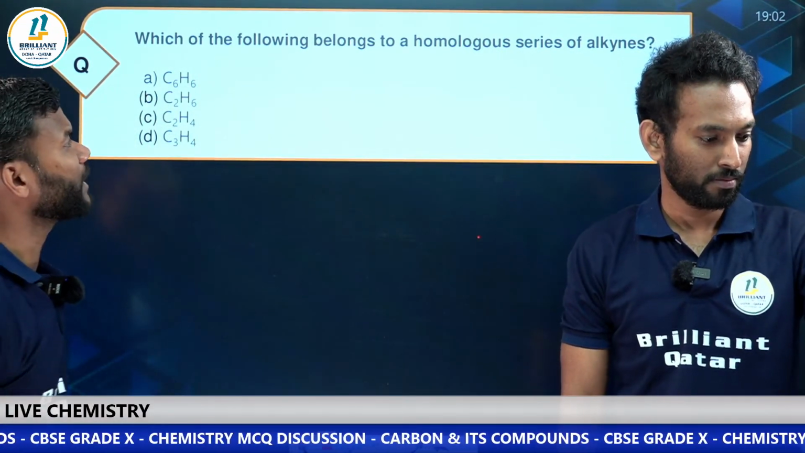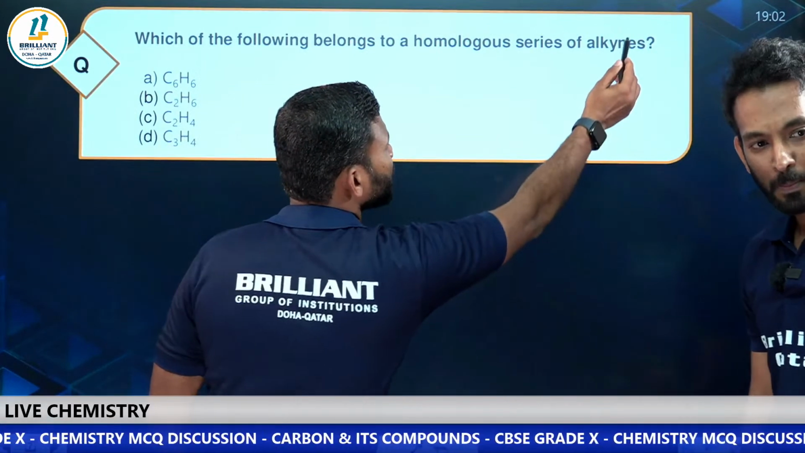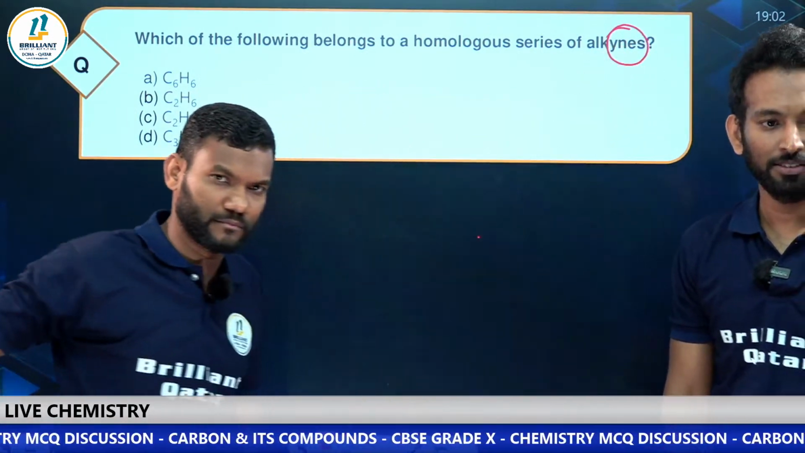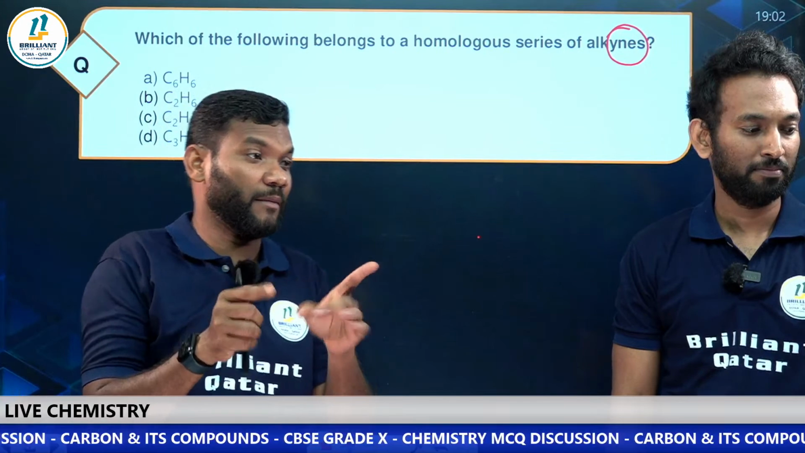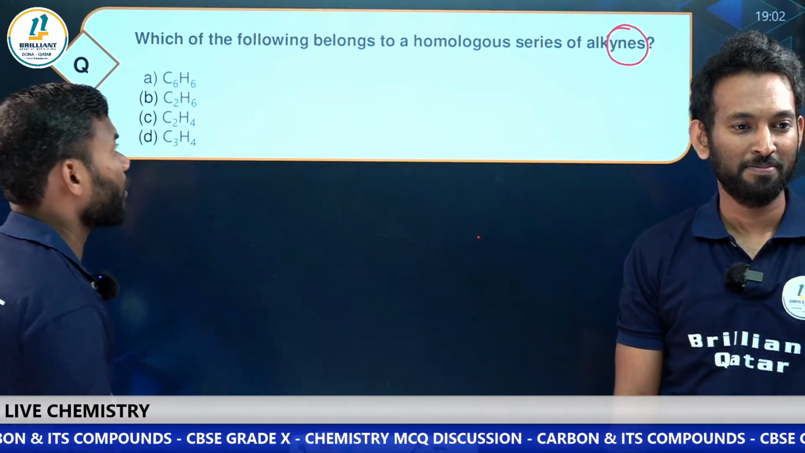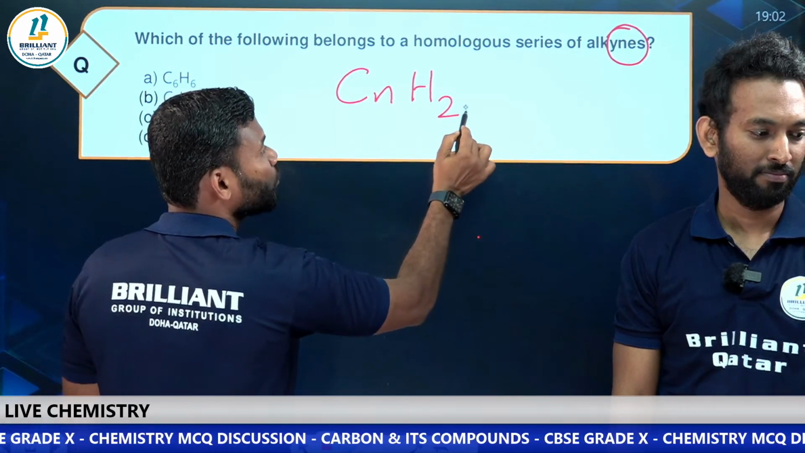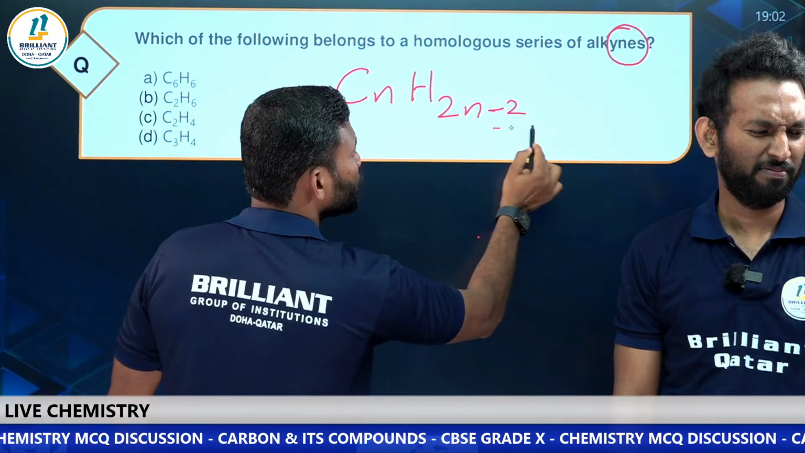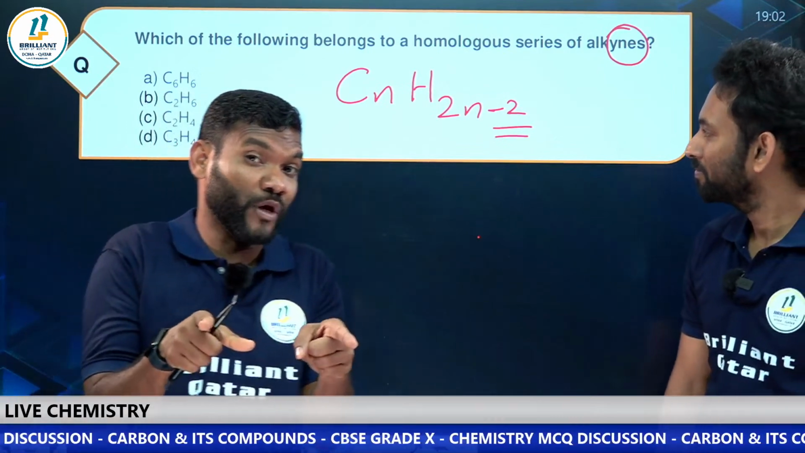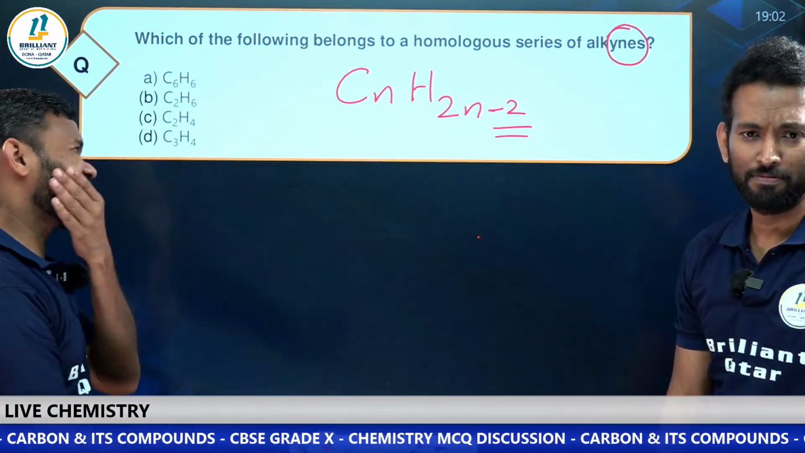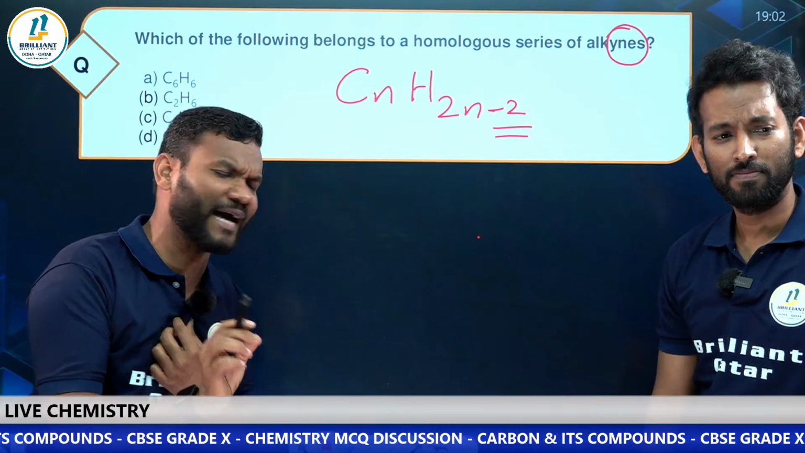Which of the following belong to the homologous series of alkyne? My dear students, alkyne. Keep in mind, alkyne. What is the formula of alkyne? We have already discussed. CnH2n minus 2. So now just take an example. Easily you will get the answer here.